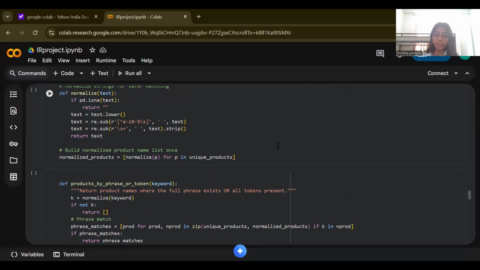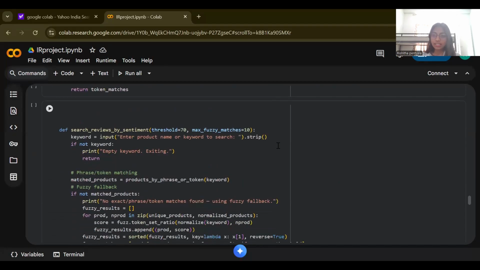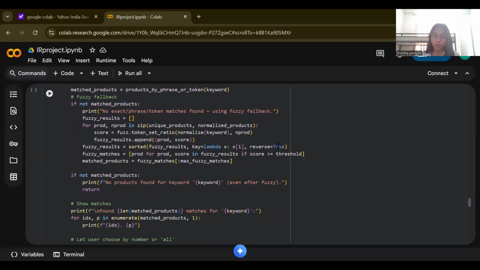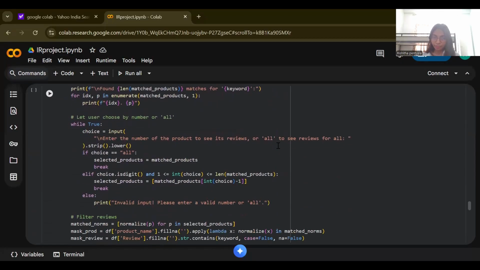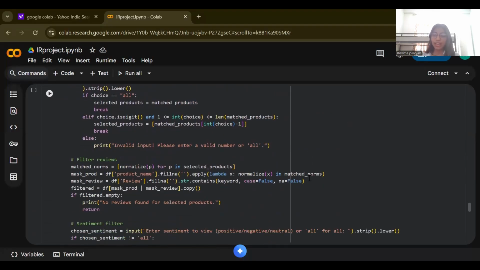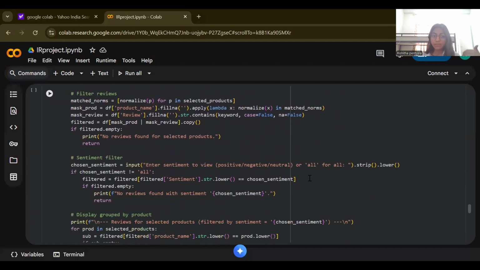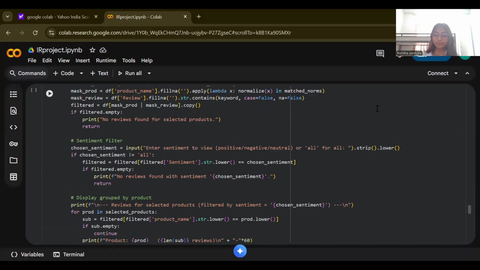Now, since I've already added all of these columns to the dataset, I will just download it as CSV. Flair is a deep learning model, so it takes a lot of time to execute. It is not optimal to run it every single time. That's why I'm saving its results into a CSV, and I will be performing my search engine and recommendation systems on that. So that's for part one.